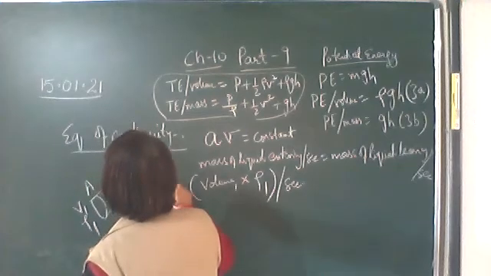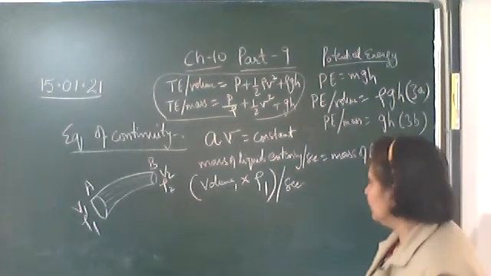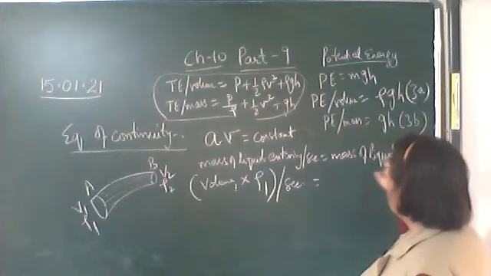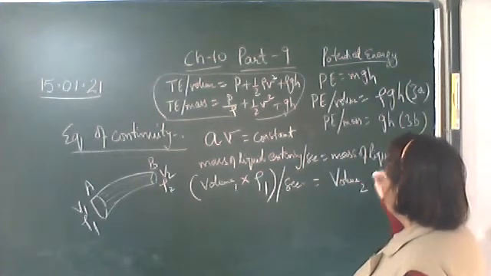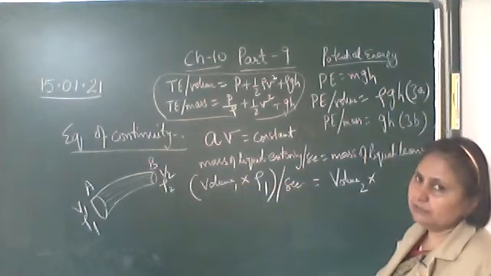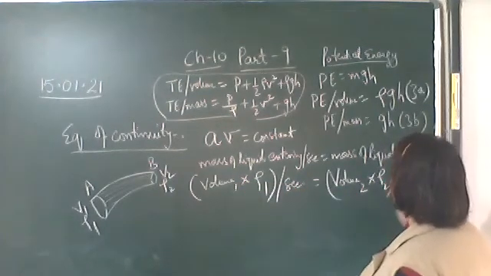When it is leaving, let the volume of the liquid leaving be V2 and the density be ρ2. So mass of the liquid leaving per second is volume at point B, V2 into ρ2 per second.